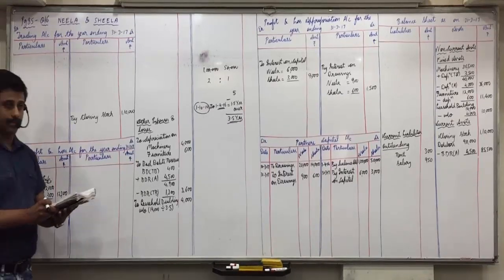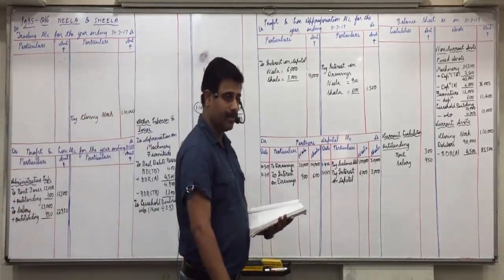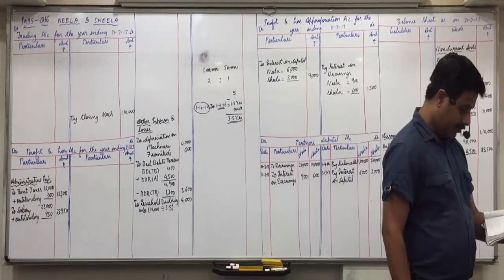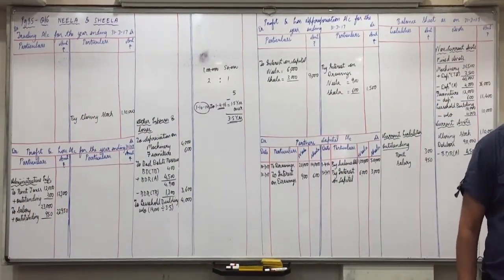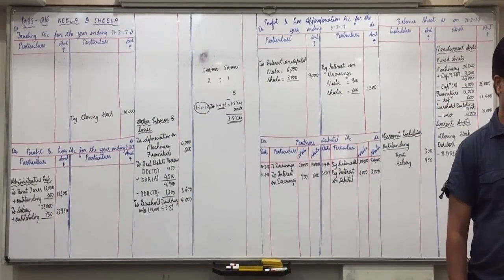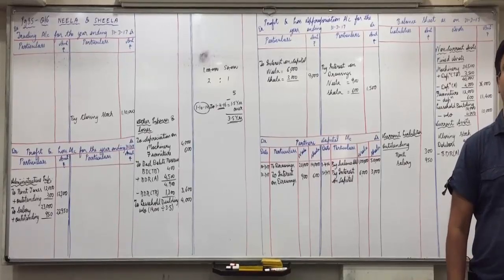Balance sheet, non-current liability, 8% amount 30,000. Yes.